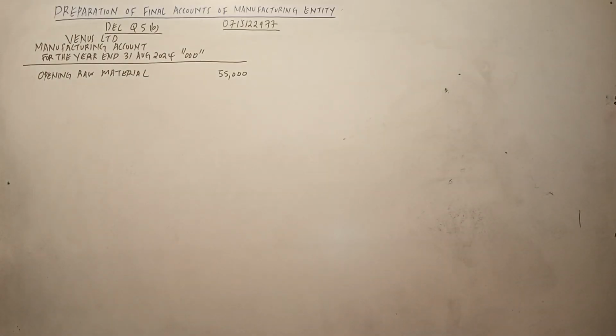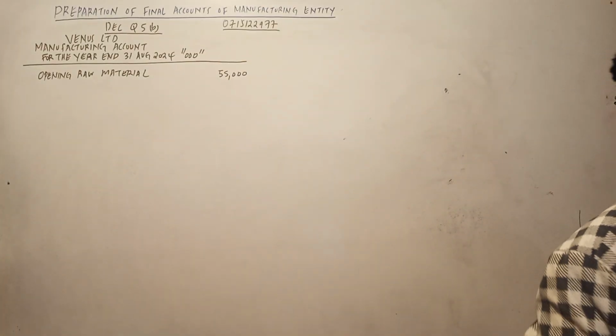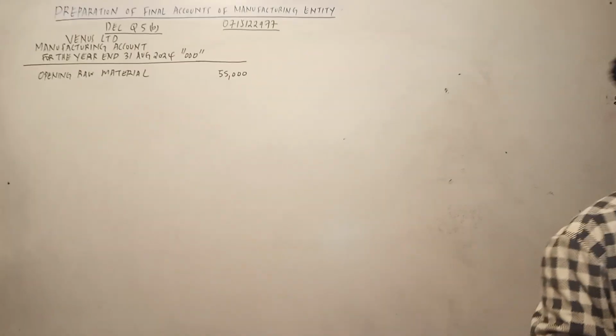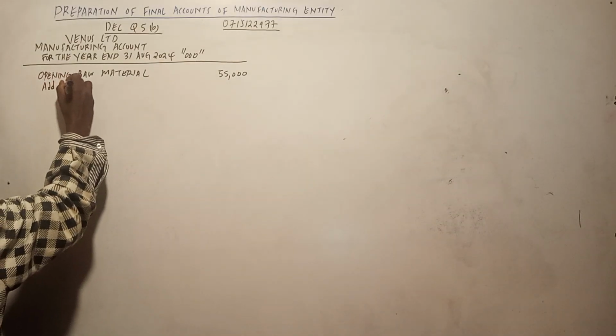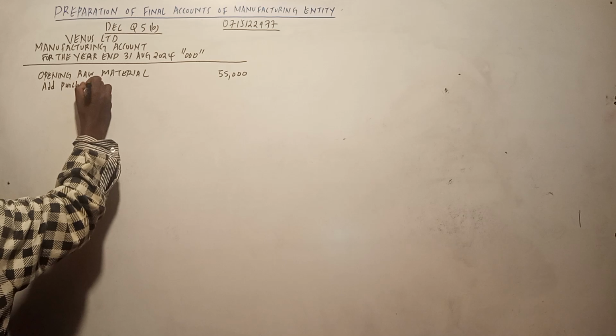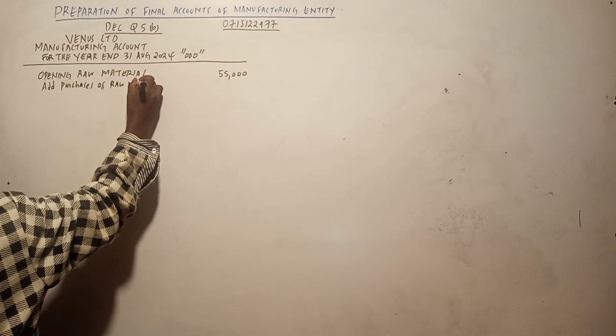Opening raw material is 55,000, that is inventory as at 1st September 2023. Then you are supposed to add purchases of raw material.